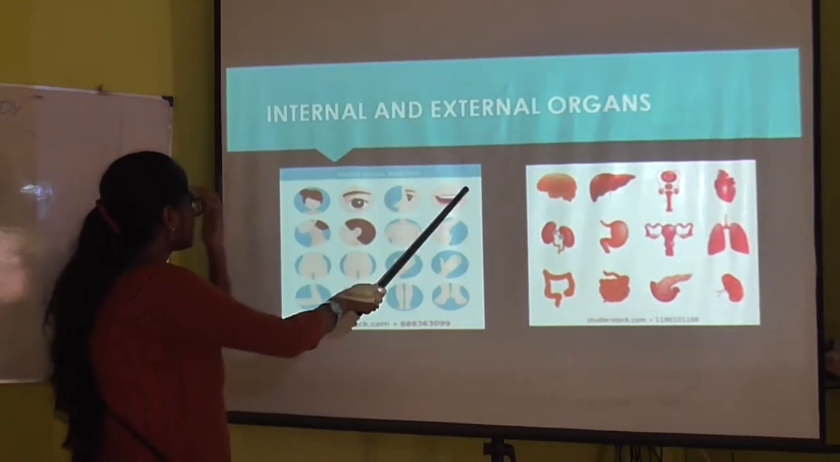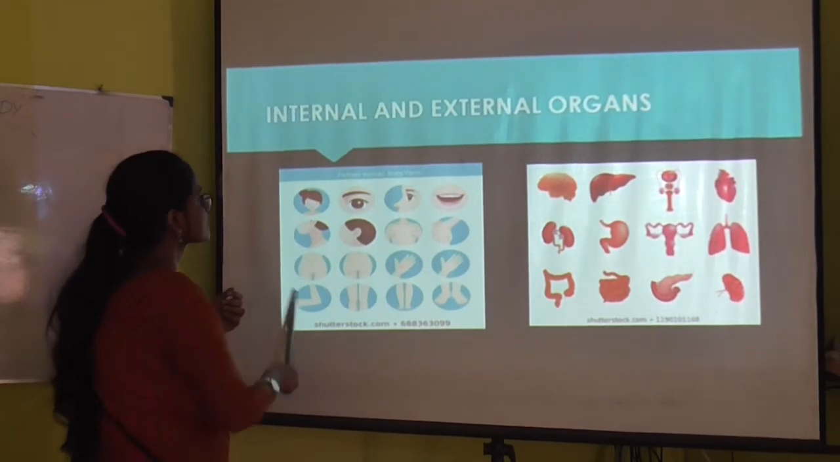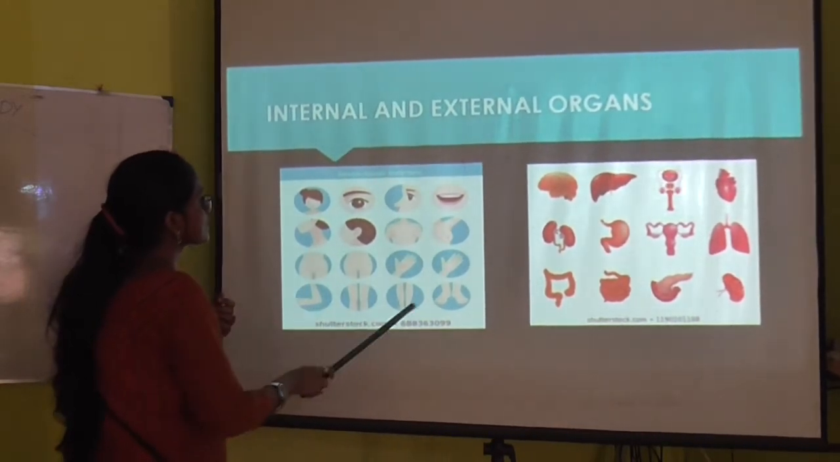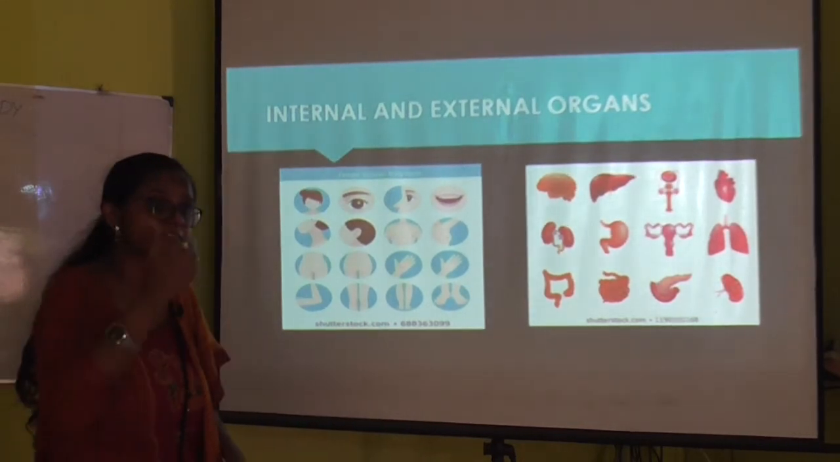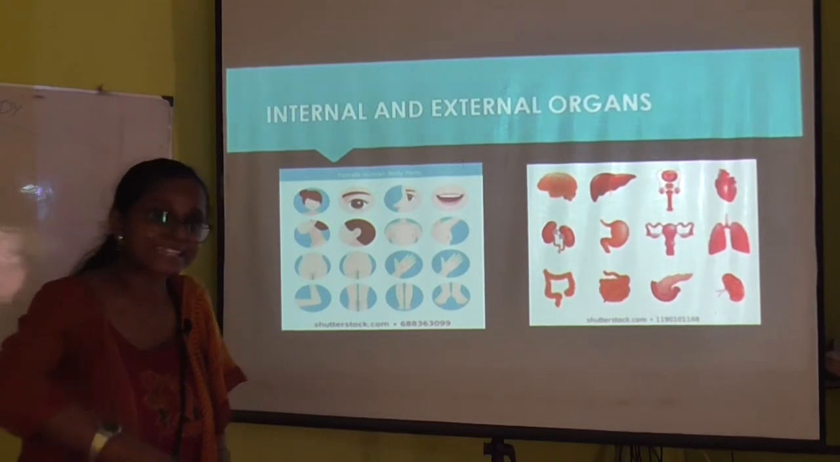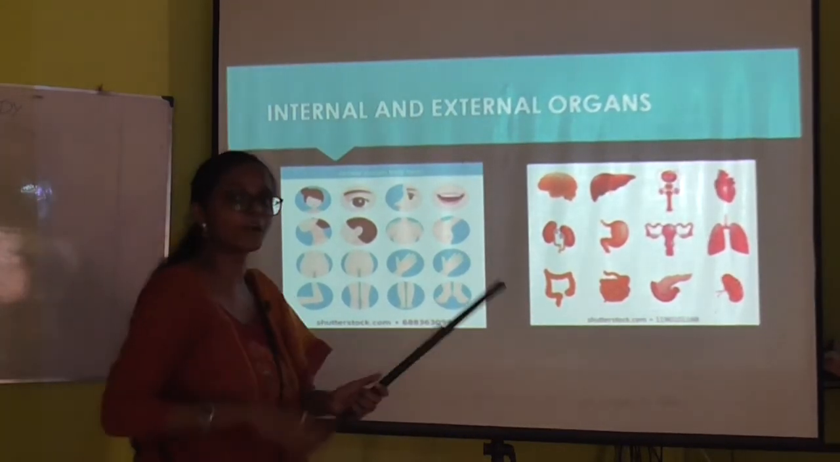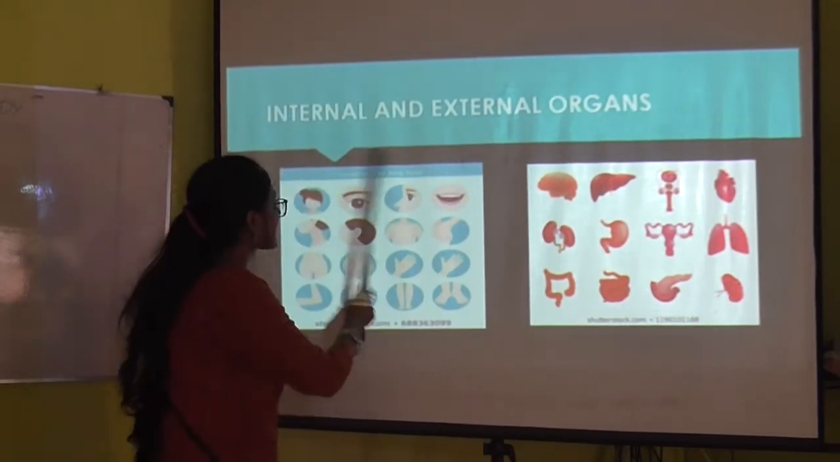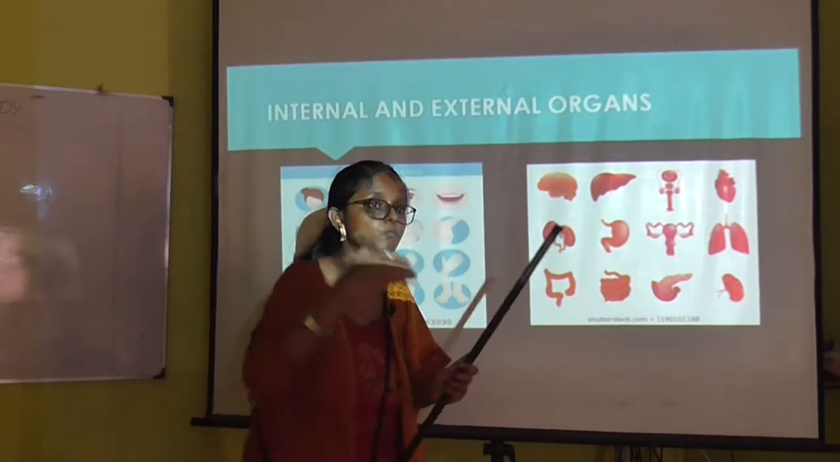See this external organ; these are called external organs. Why are they called external organs? Because we can see them with the naked eye from outside, from the exterior. So the organ which can be seen from the exterior is called the external organ. Next is the internal organ. Why?